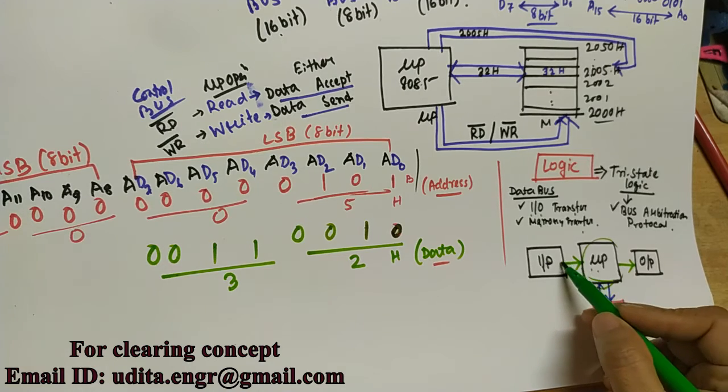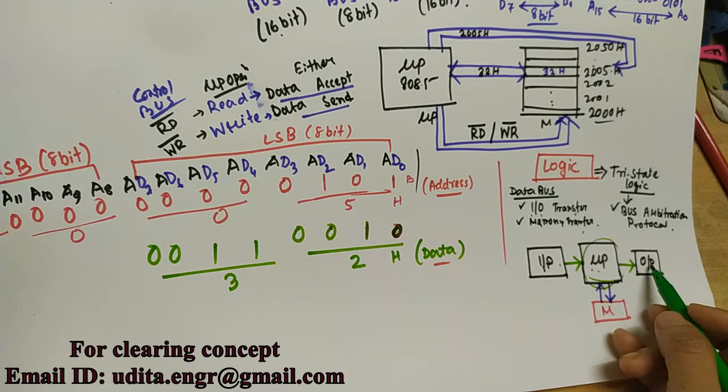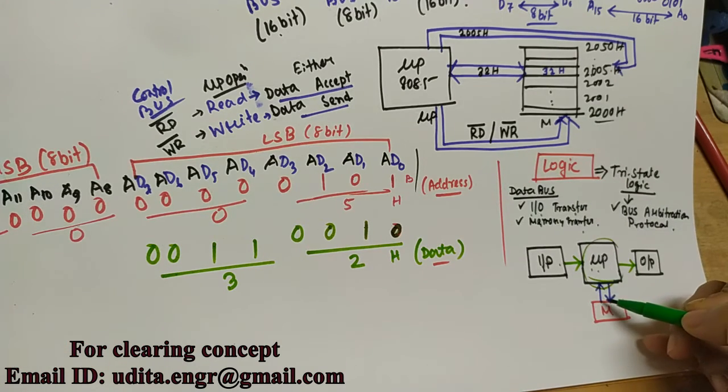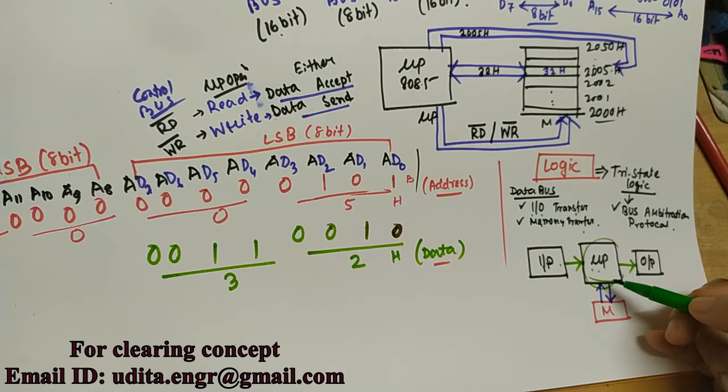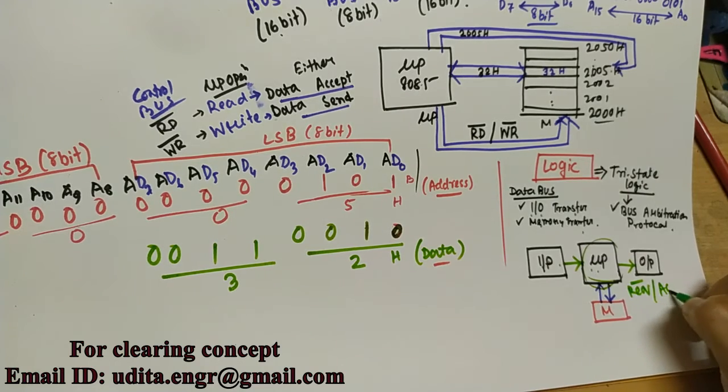That means when data should be accepted from input to microprocessor or microprocessor to output, the opposite signal should be passed from the opposite side. When the microprocessor wants to accept data, it first sends a request to memory saying that I want to accept the data from your cell. Then memory will send the acknowledgement signal. So first request and then acknowledgement.